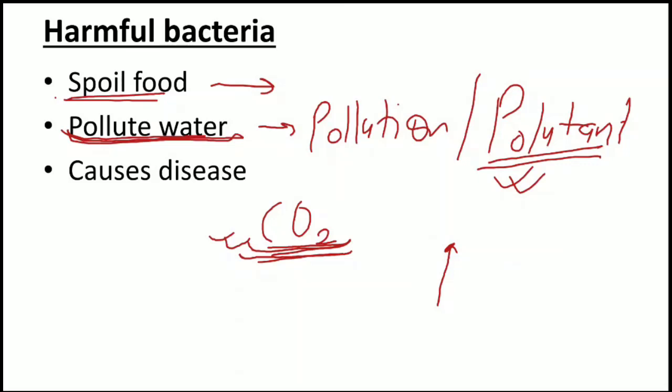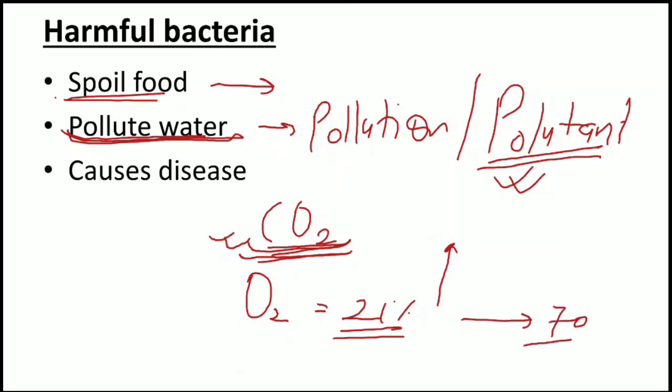In the same way, oxygen is available at approximately 21% in our atmosphere, and basically it is a balanced situation. And if I say that now the oxygen becomes 70%, what do you think? The atmosphere will be more pure.